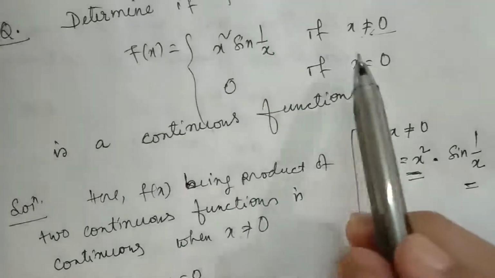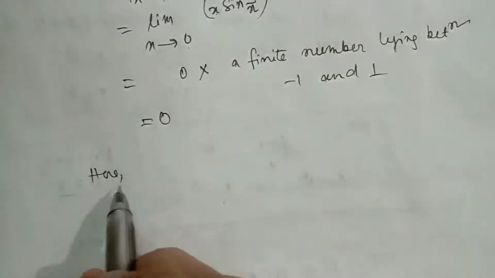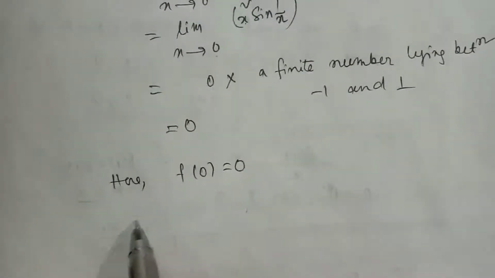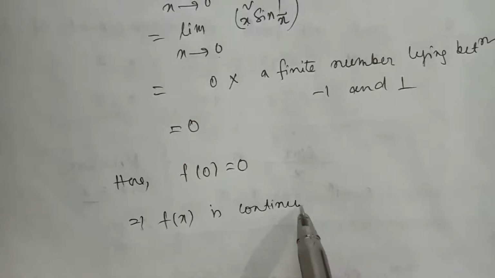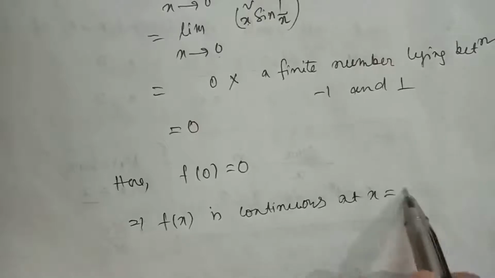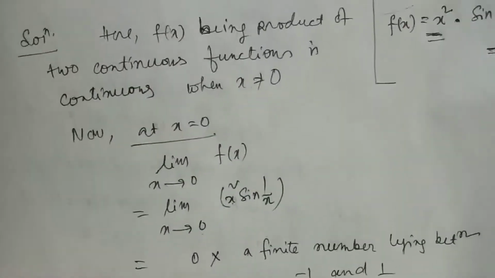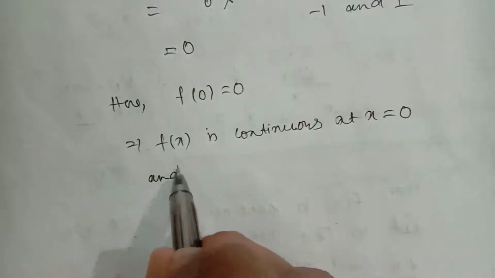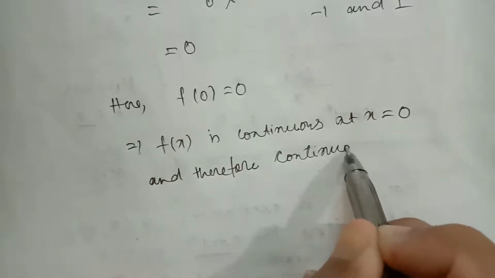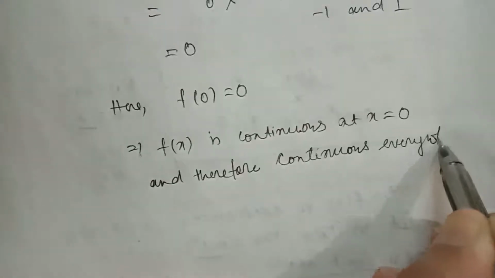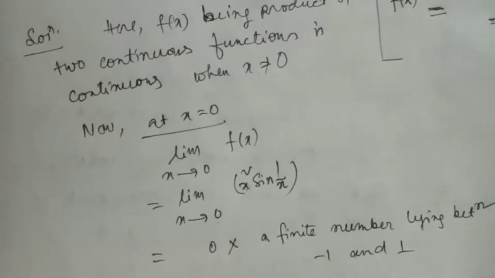And what is the value of f of 0? You can see f of 0 is equal to 0. So I will write here f of 0 is also equal to 0. Ultimately you can see limiting value and functional value both are equal, implies f(x) is continuous at x equal to 0, and ultimately it is continuous everywhere, and therefore continuous everywhere. These are important questions and also frequently asked questions. Okay.